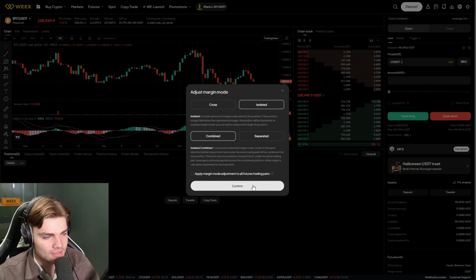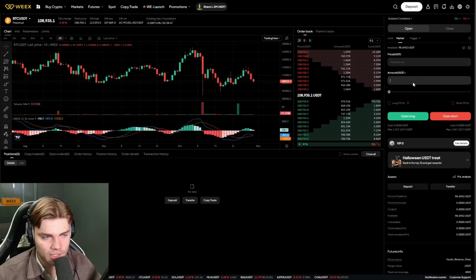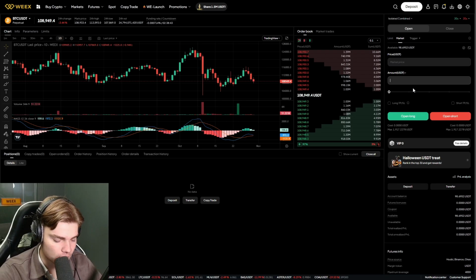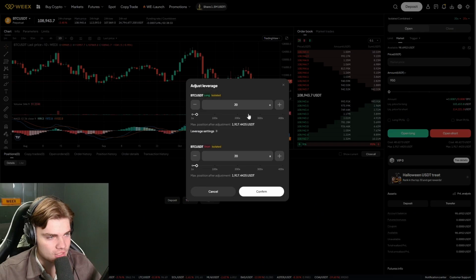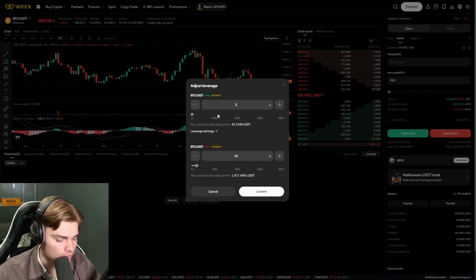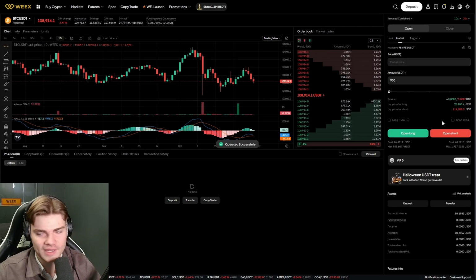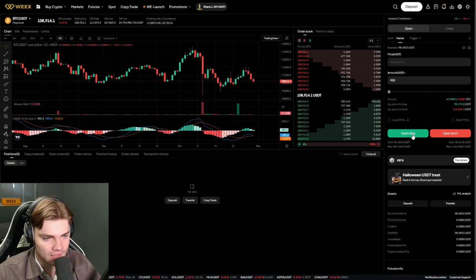So I'm going to do isolated here, and with market orders we are paying higher fees, but I just want to get into the trade to show you how it works. So if we do a position of 950 USDT, and then of course we can choose our leverage here, so we go for 10 here and then confirm, and then 950 position here and then open long.